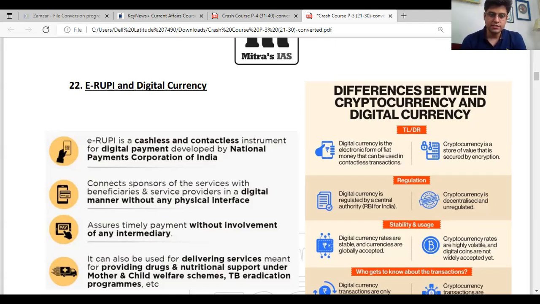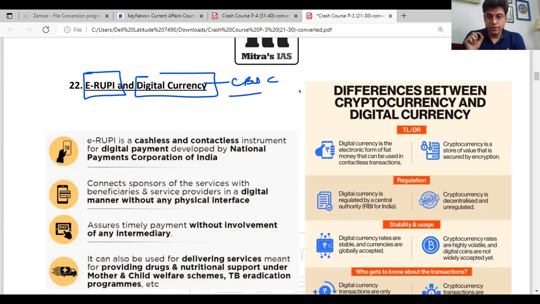E-rupee and digital currency. So e-rupee, very important this year, and also digital currency, that is CBDC. E-rupee is a cashless and contactless instrument.